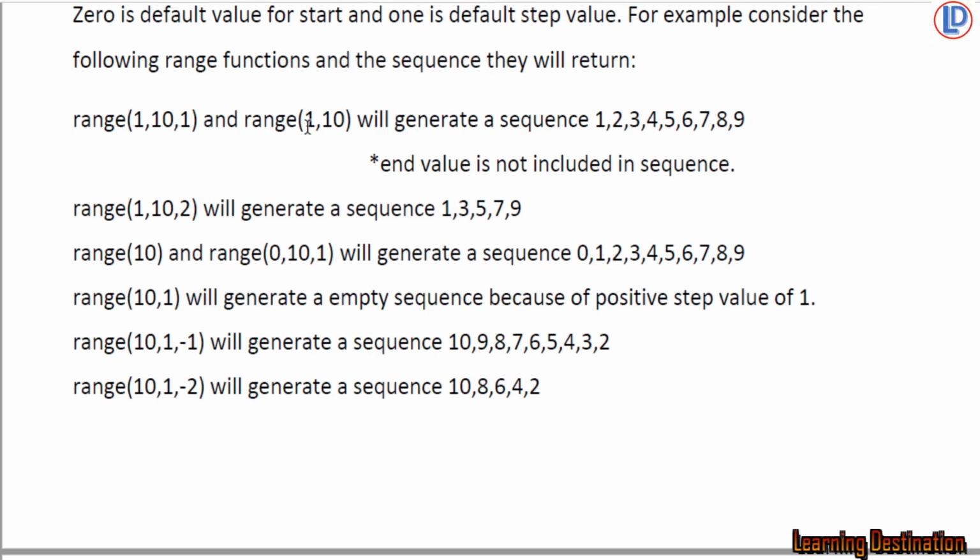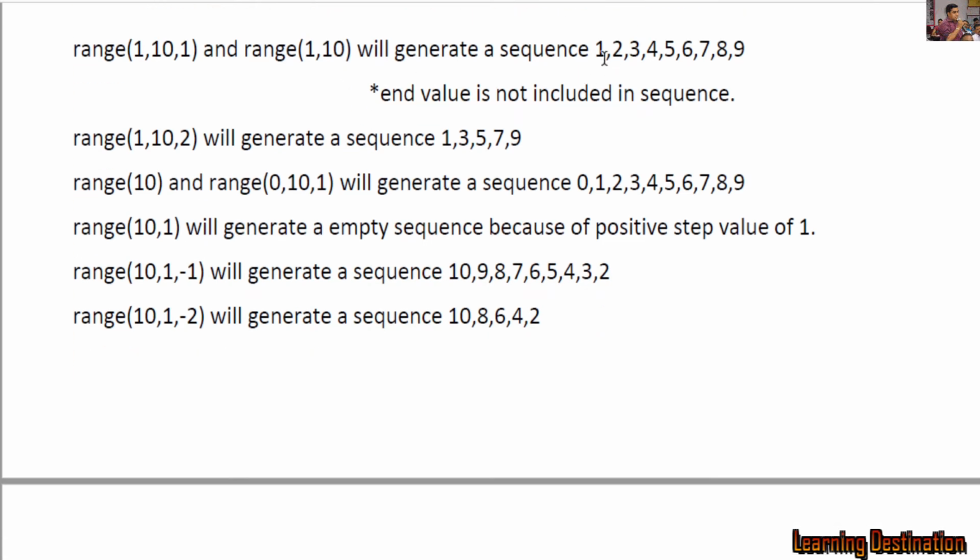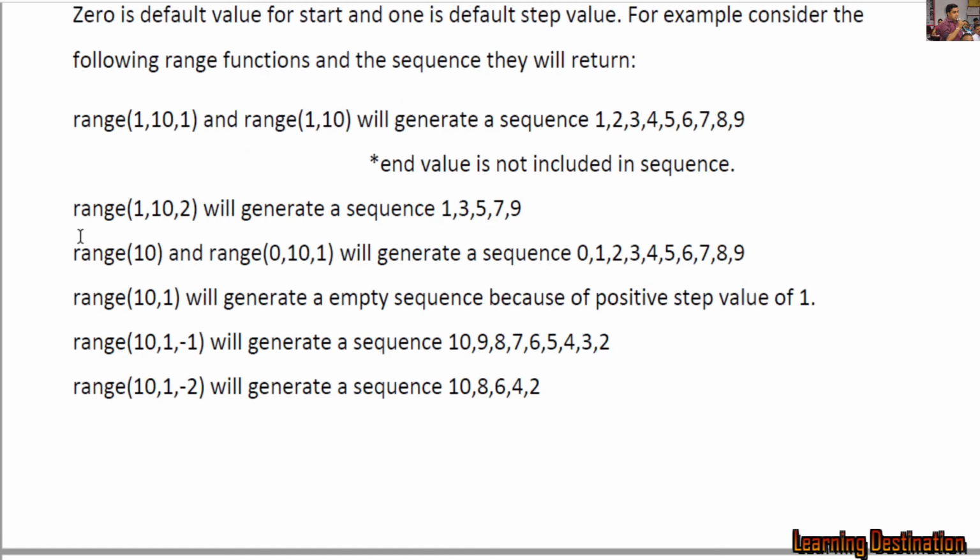Because this will give start as 1, end as 10 and step as 1 because of the default value of step, and this will generate 1, 2, 3 because the step is 1, so every time it will be added by 1, 3, 4, 5 up to 9. Why 9? Why not up to 10? Because it will generate the value end minus 1. The end is not included in the sequence.